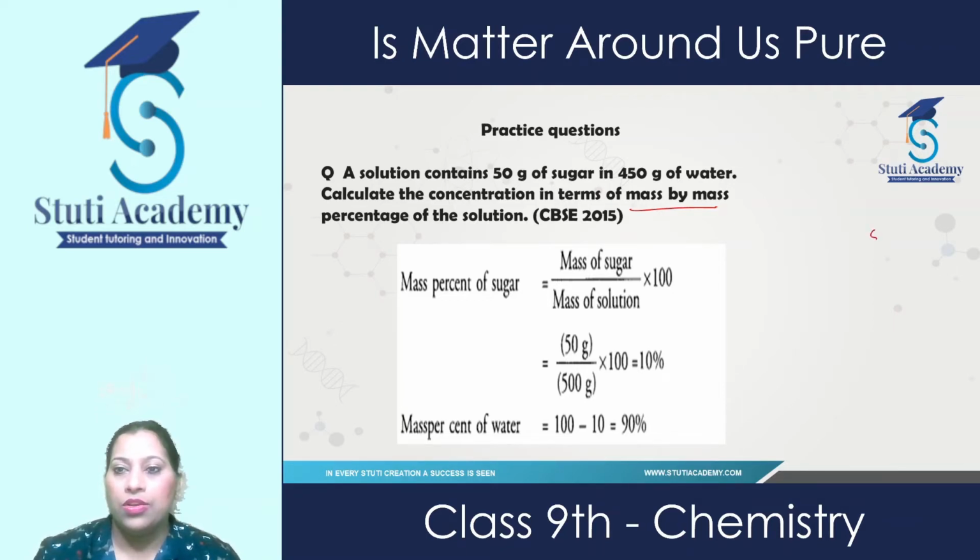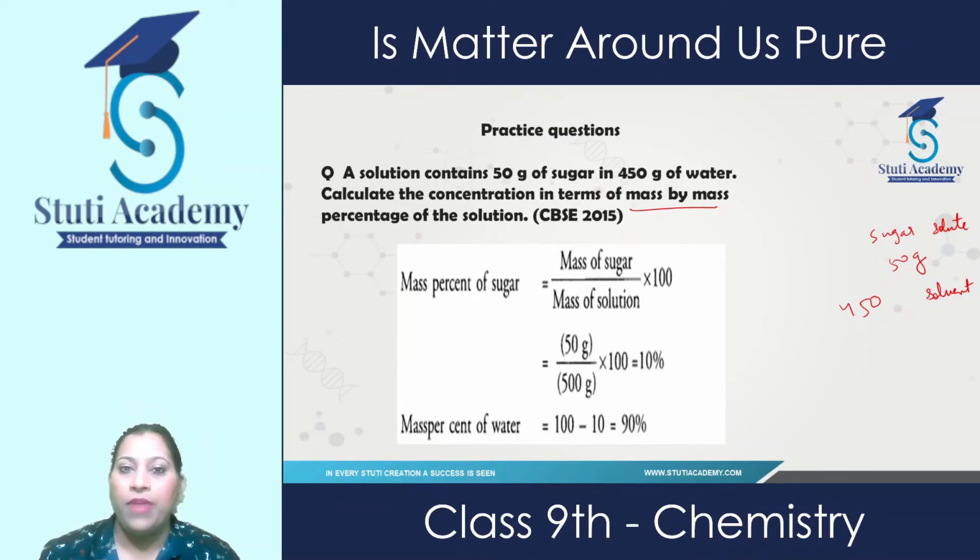Here, sugar is a solute and it is 50 gram, in 450 gram of water, and the solvent is 450 gram. Calculate the concentration in terms of mass by mass percentage of solution.